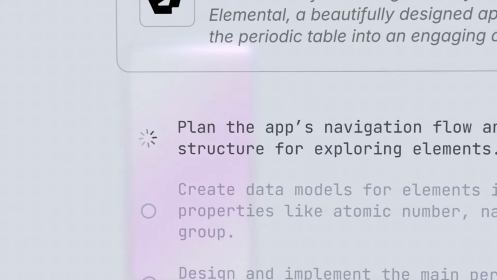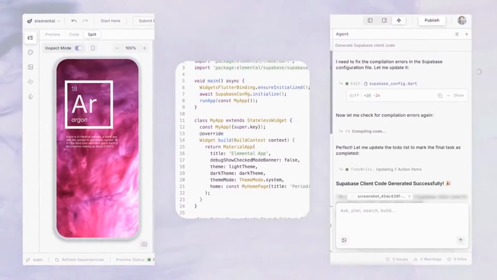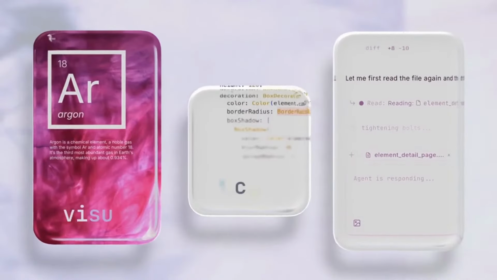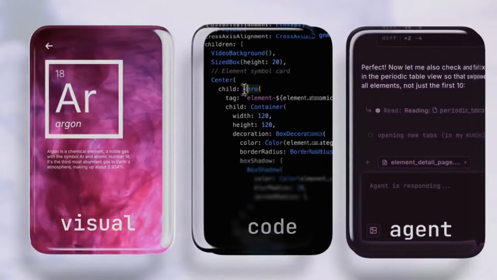What if building an app started with just an idea? You describe what you want, and Dreamflow starts building. Dreamflow brings omni-surface editing to app development. Edit visually, with code, or via an agent.